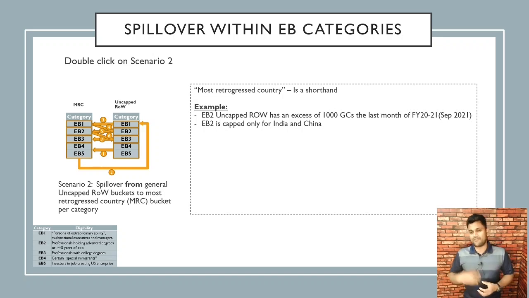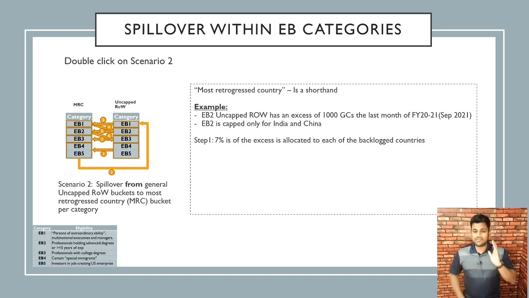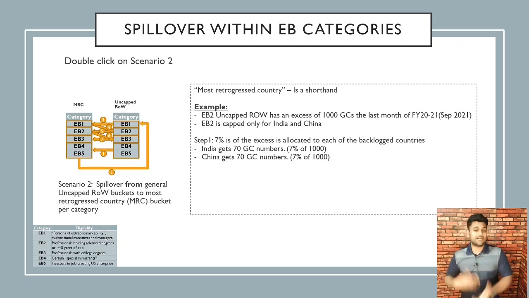Say EB2 of uncapped rest of the world has an excess of say 1,000 green cards the last month of FY 2021. That would be September 2021. Now EB2 is capped only for India and China at this point in time, let's imagine. Now step 1 is 7% of the excess is allocated to each of the backlog countries. India gets 70 green cards, 7% of 1,000, and China gets 70 green cards, 7% of 1,000. If there are 3 countries, they will all get it.